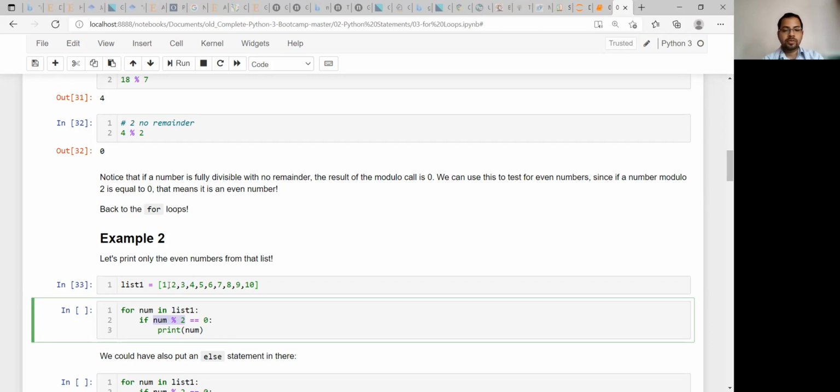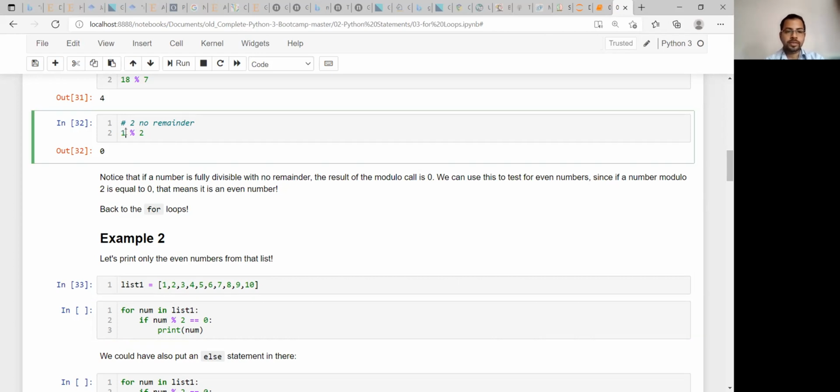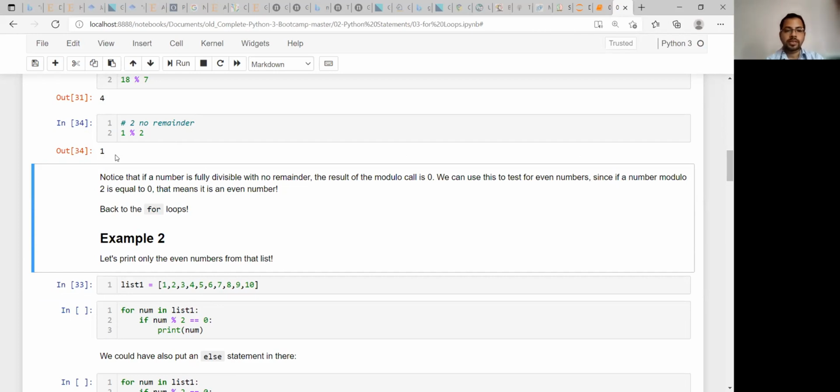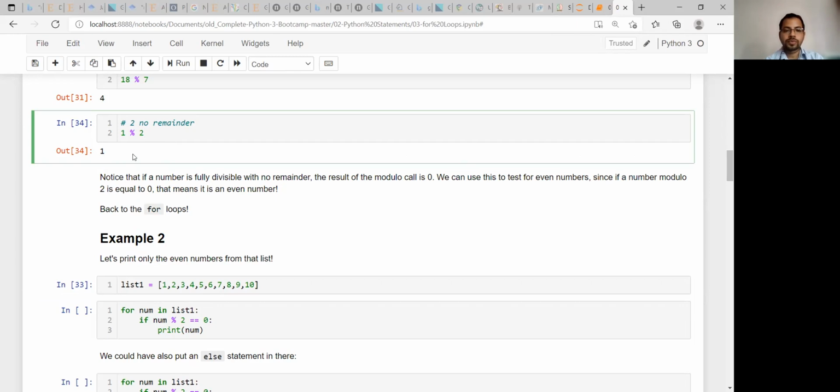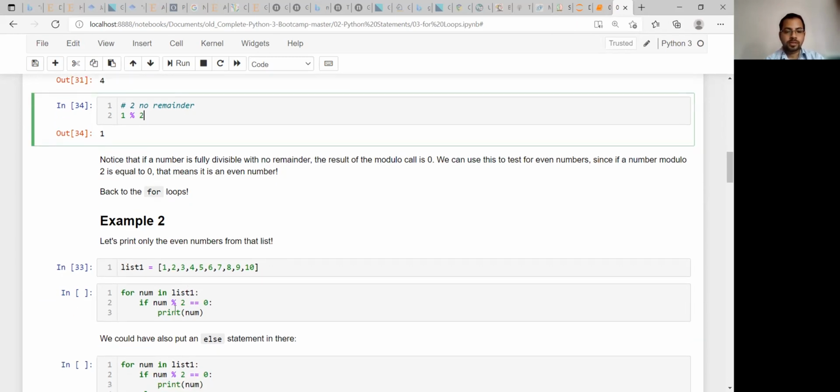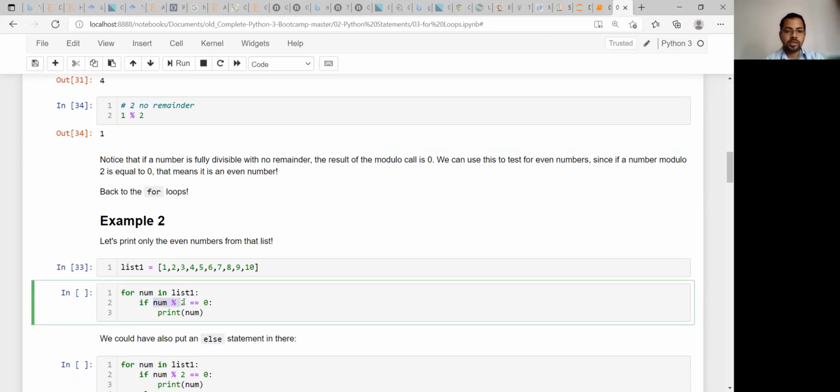Now you can understand if you do it manually. So what are you getting? num the first time is equal to 1. So 1 modulo 2, what are you getting? 1, right? So that is not 0. So when it compares 1 equal to 0, that is false, so it will not be printed.